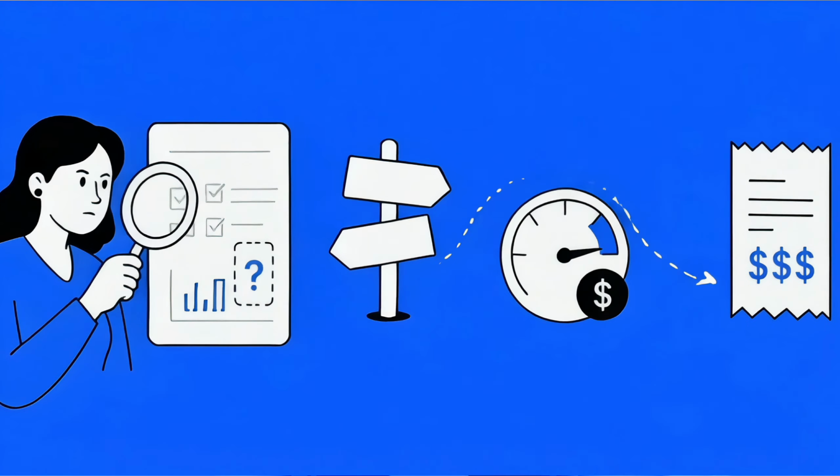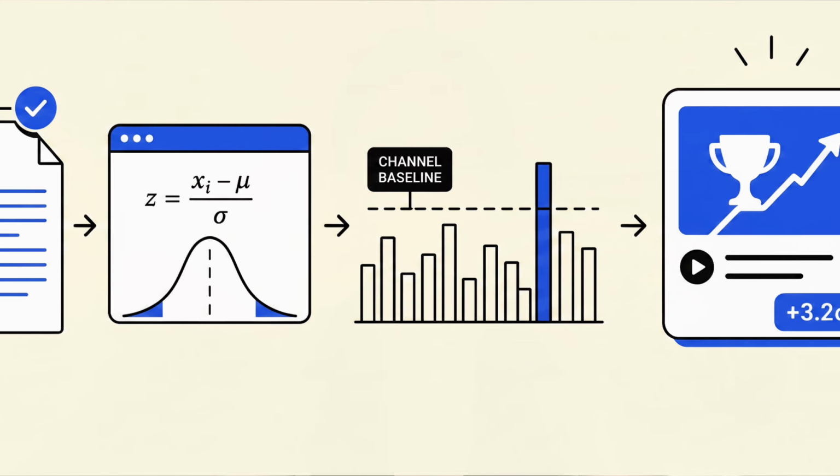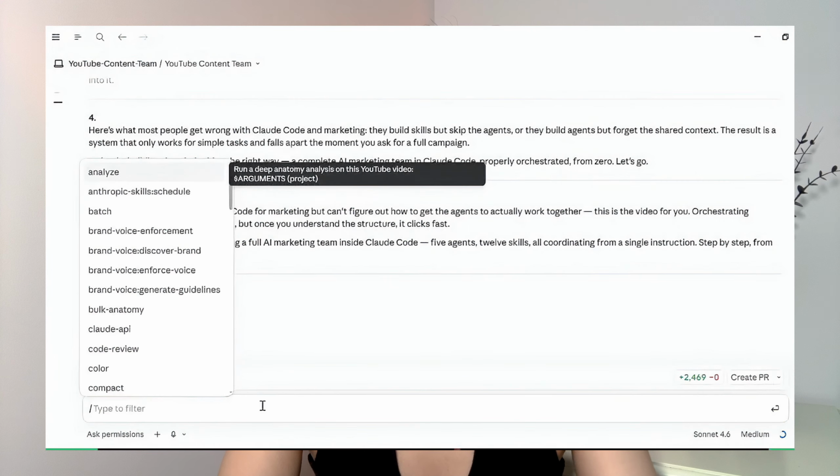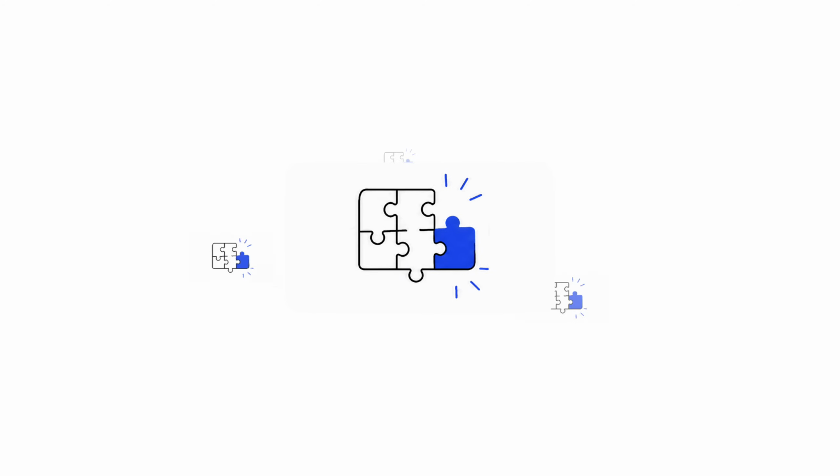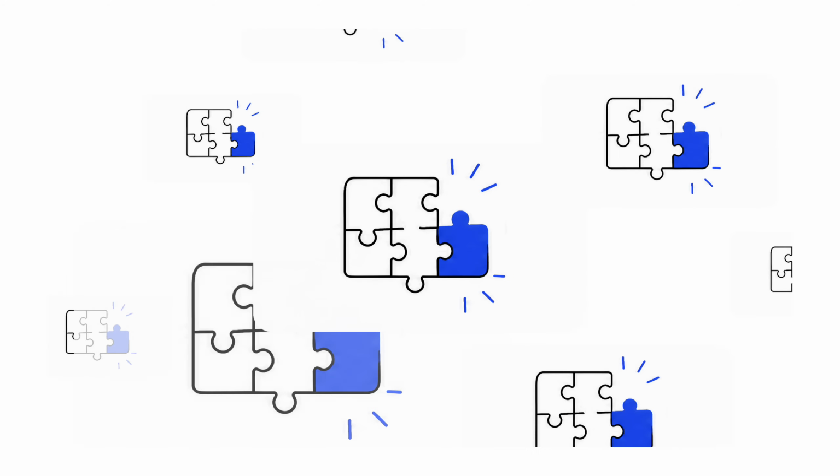So here's the task. A bit of background on how my content system works. Before I write any YouTube script, I run something I built with Claude Code called a deep command, which is a deep research. Here's what it does. It searches YouTube for the top performing outlier videos on a topic, pulls their full transcripts, maps what every creator is covering, finds the gaps, what nobody's talking about, and saves it as a brief I can use to write something valuable that doesn't already exist. I wanted to know if Co-work can do the same job, and what's the difference between Co-work and Code.